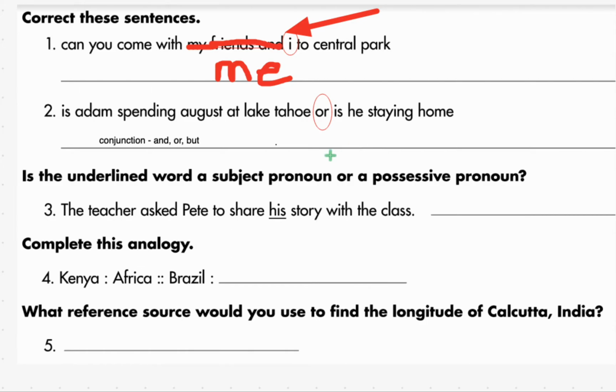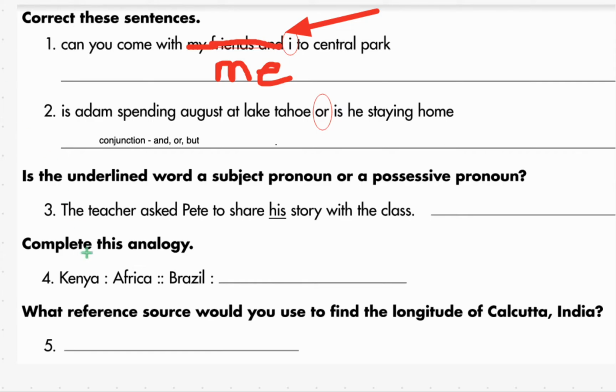Is the underlined word, and I'm going to get my line here just so we know, a subject pronoun or a possessive pronoun? Well, is it in the subject? And remember to ask yourself, who or what is this sentence about?